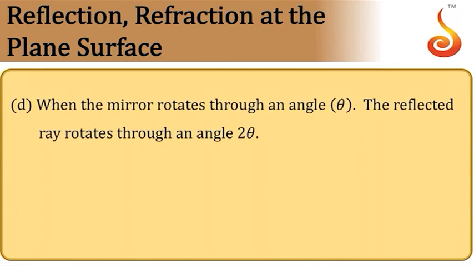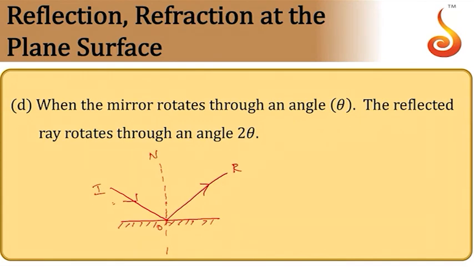When the mirror is rotated through an angle theta, keeping the incident ray direction constant, then the reflected ray rotates through an angle 2 theta. So in order to understand this, let us consider this is a plane mirror. Now this is the incident ray and let's say this is the reflected ray. So this is how it was behaving. Let us say at the point of incidence, I'll draw normal. Now let us say IO is the incident ray, ON is normal and OR is the reflected ray.